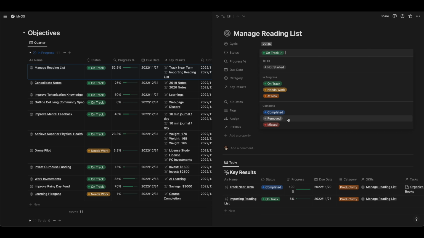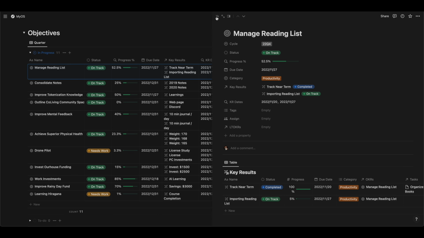I have removed in here because there are going to be some objectives where you start the quarter and you're like, this is definitely a thing I want to do. You get 2 months into the quarter and you're like, this doesn't matter anymore because of some change in the world. This way, you don't have to lose all the status or all the data that you have related to it, but you can pull that out and say, yep, I've just removed this on purpose. So those are objectives and the key results that are related to them.